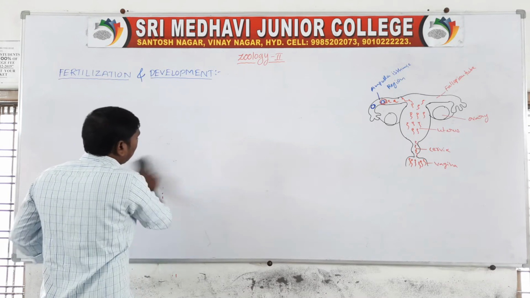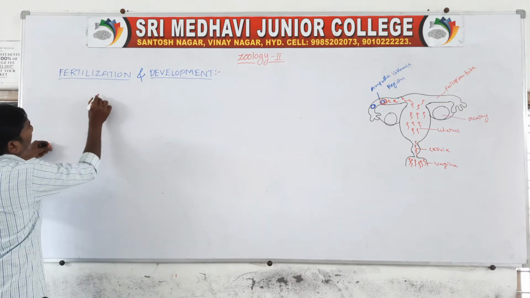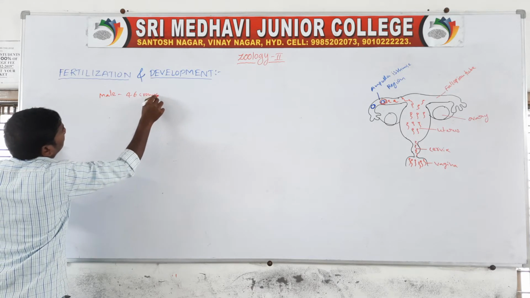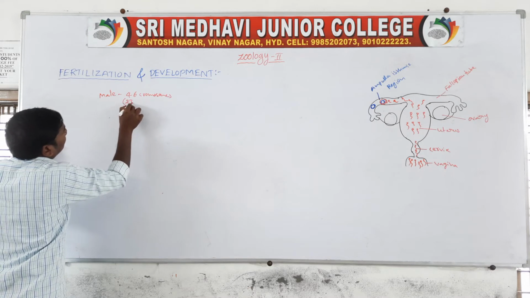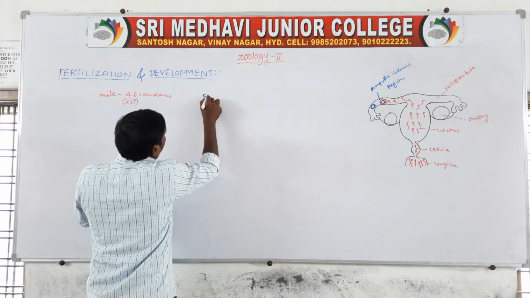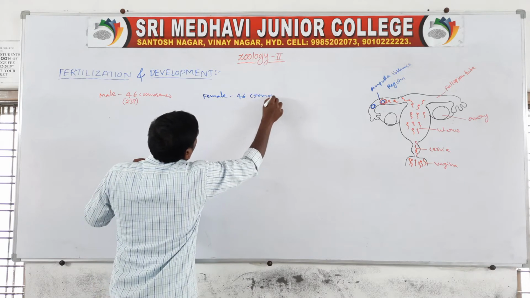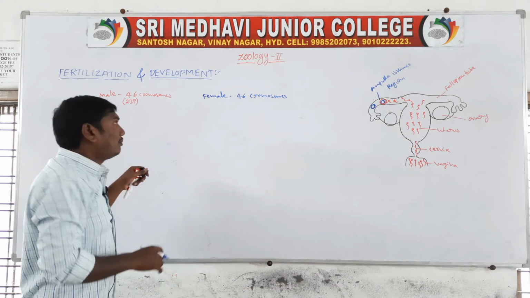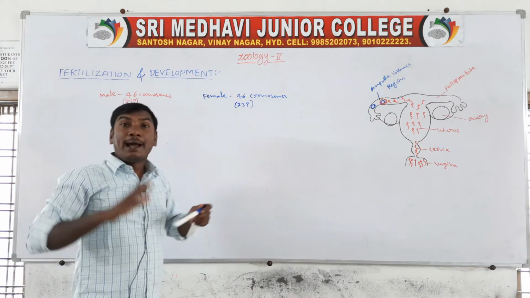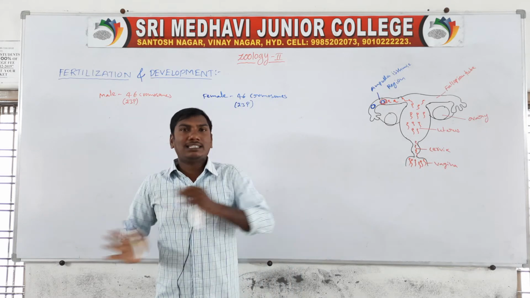A male individual contains 46 chromosomes, and a female individual contains 46 chromosomes. 46 chromosomes means 23 pairs. So male 23 pairs and female 23 pairs.